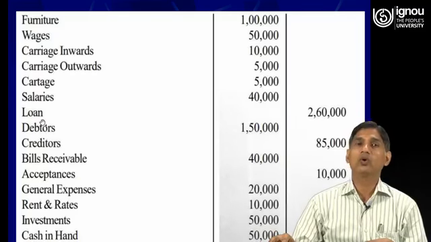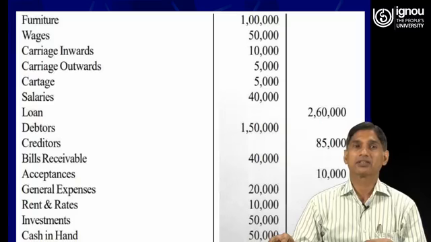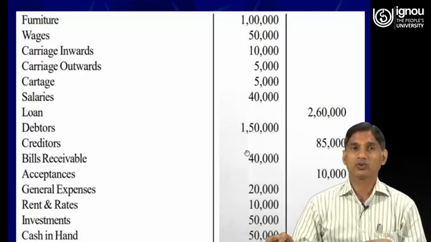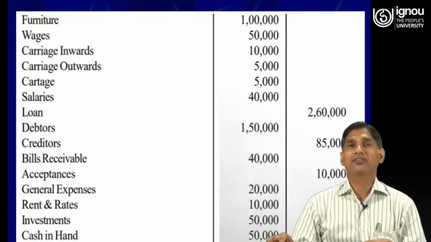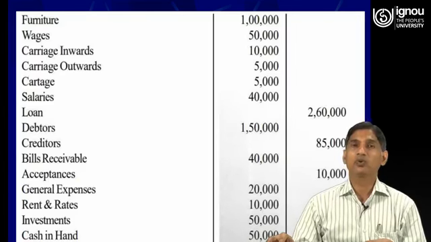Loan. So loan is a liability for the business. It means the business has taken a loan of rupees 2,60,000. So the assets always have a debit balance, therefore the liabilities will have the credit balance. So the loan, rupees 2,60,000. Debtor, again an asset for the business. It means the person to whom we have given the credit facilities or to whom we have sold the goods on credit basis.